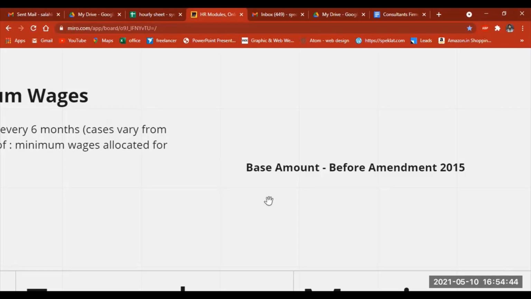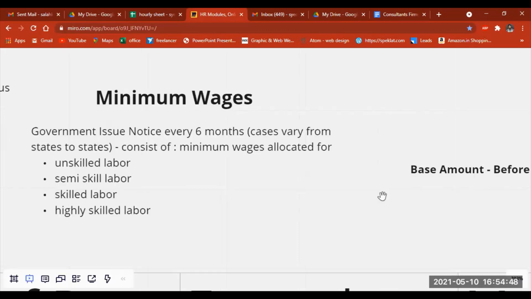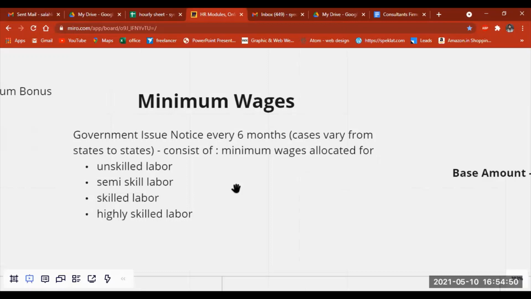So to break this equality, a term and concept was brought in, which is called minimum wages. For this minimum wages, the government issues a notice every 6 months. This changes based on the state.